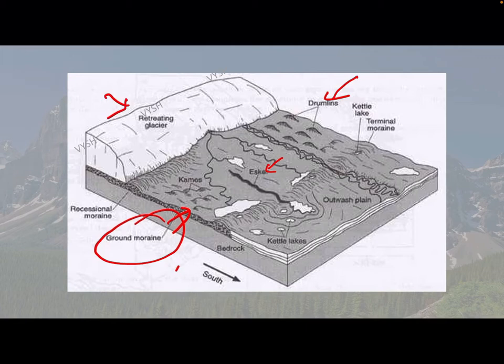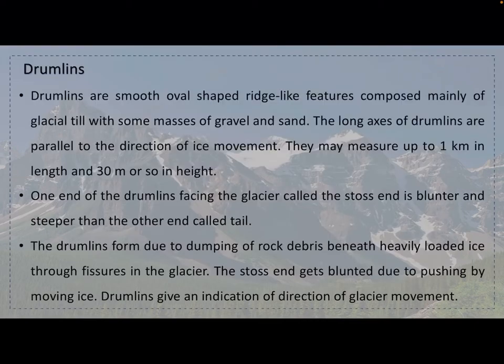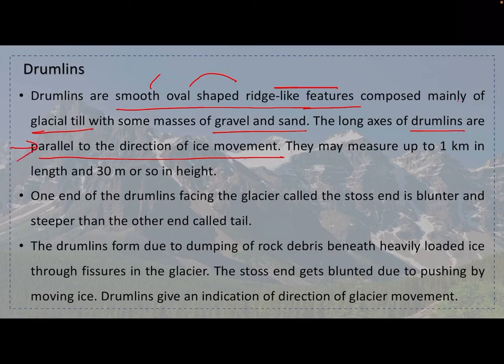Okay, and this is the retracting glacier which is moving very fast. Okay, and this is the outwash plain. Okay, drumlins are smooth oval shaped ridge like features, composed mainly of glacial till with some masses of gravel and sand. The long axis of drumlins are parallel to the direction of ice movement.